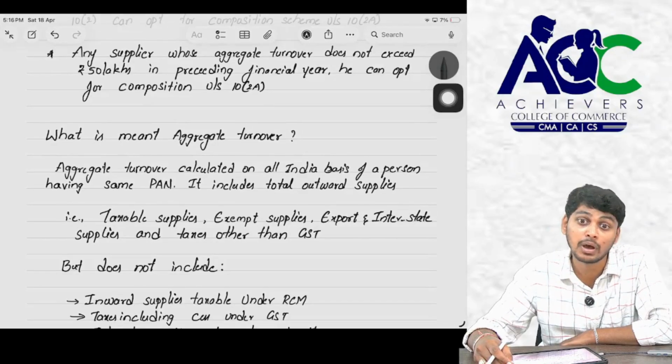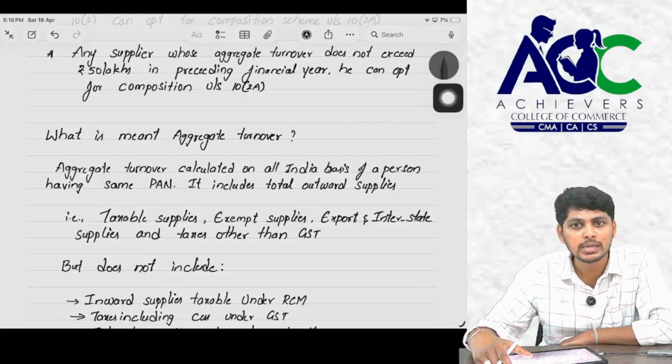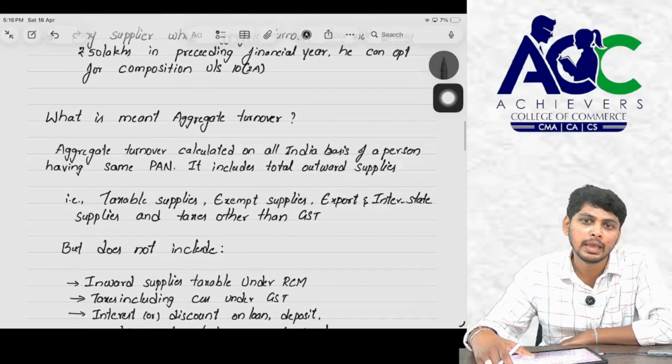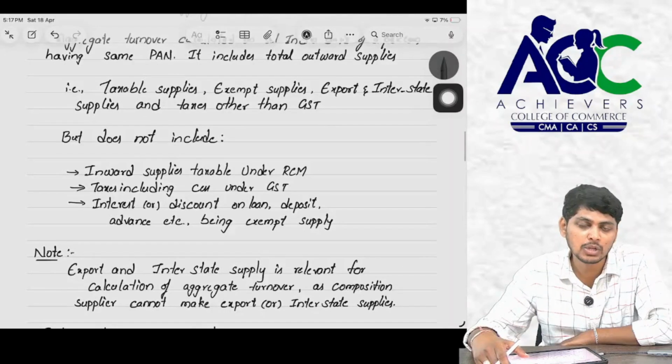But in case of 10.2a, it will be limited to 50 lakhs. What is meant by aggregate turnover, sir? Aggregate turnover includes taxable supplies, exempt supplies, interstate and export supplies and taxes other than GST, but does not include RCM taxes and any tax under GST and interest or discount on loans and advances.